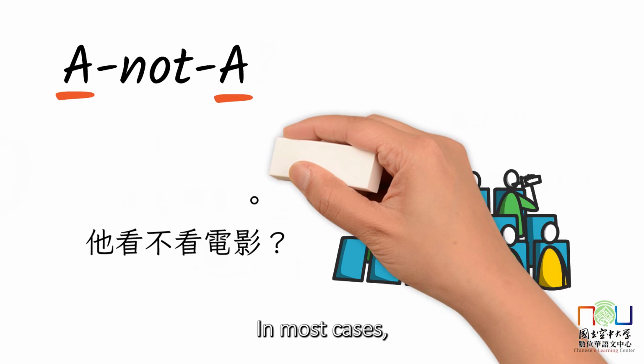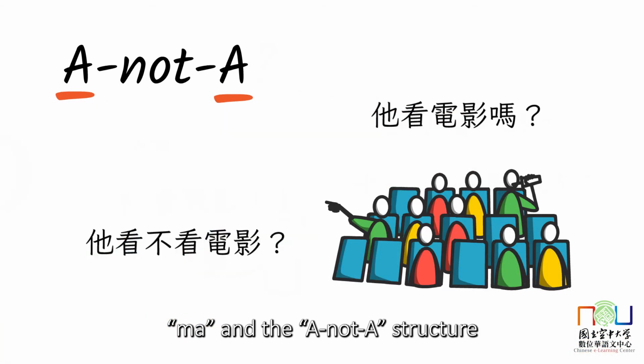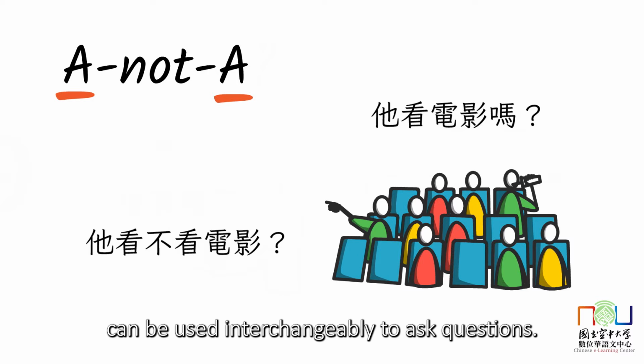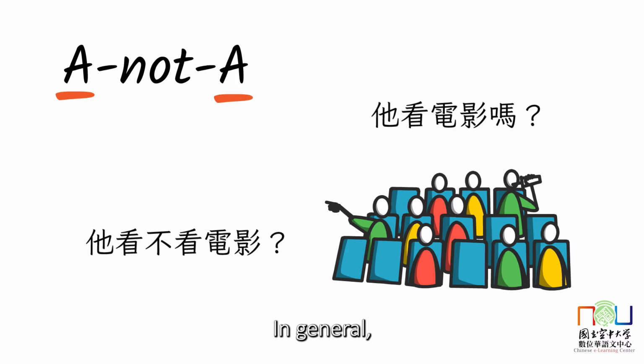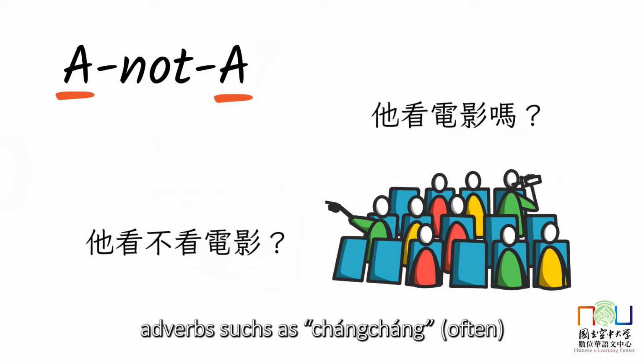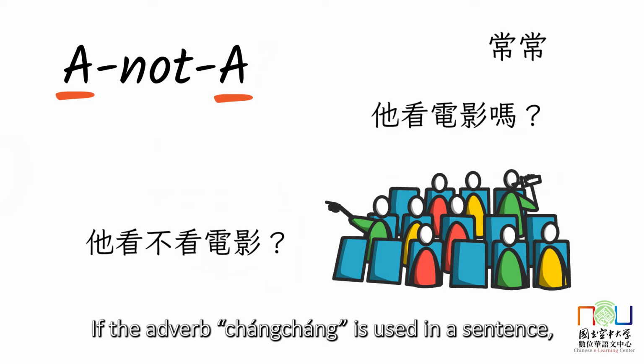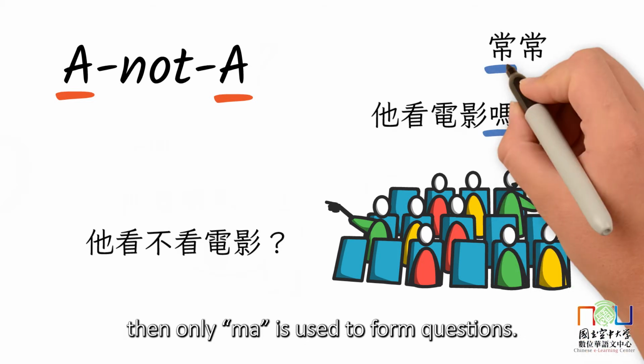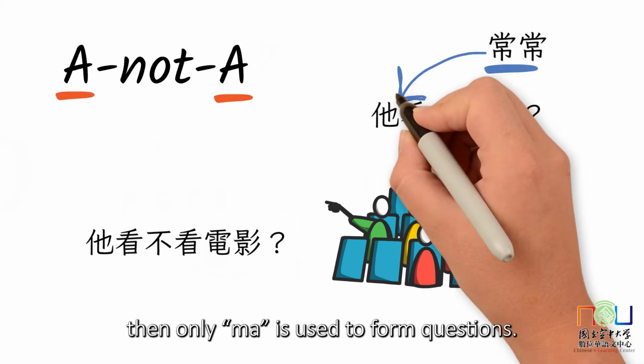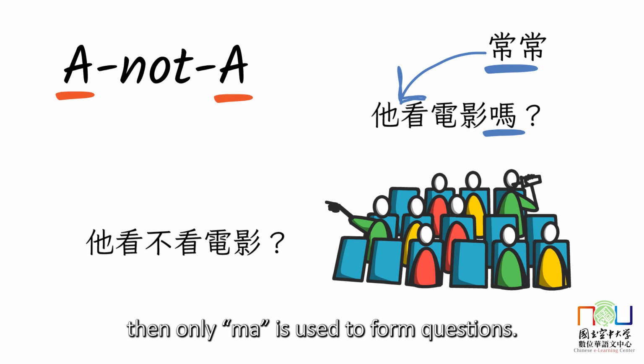In most cases, ma and the A not A structure can be used interchangeably to ask questions. In general, adverbs such as 常常 often cannot appear before A not A questions. If the adverb 常常 is used in a sentence, then only 吗 is used to form questions.